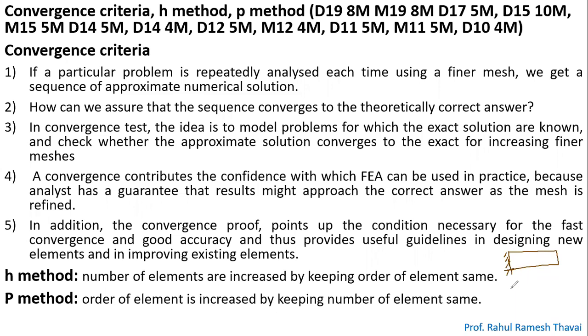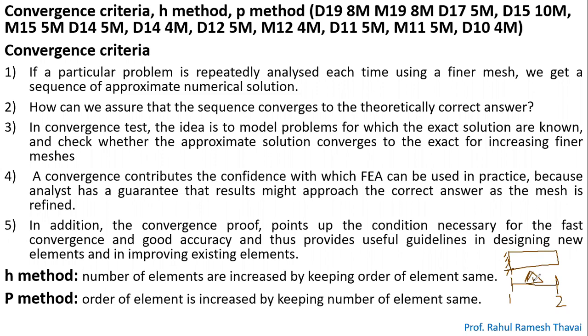Obviously you can consider this as a single element with how many nodes? 2 nodes. A single element with 2 nodes is called a linear element. So we have considered only one linear element.